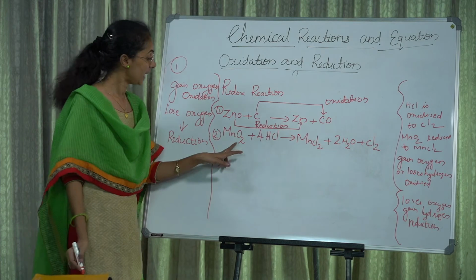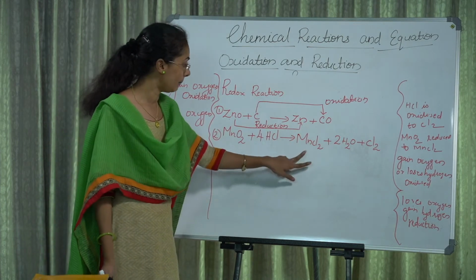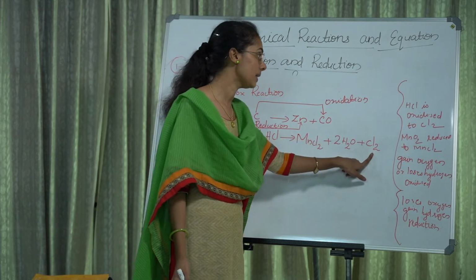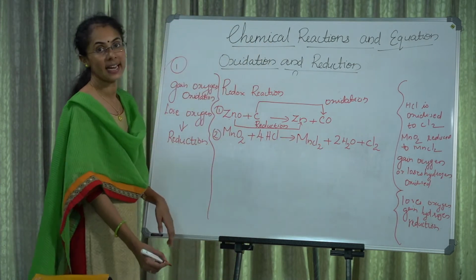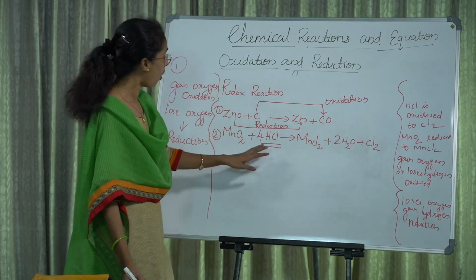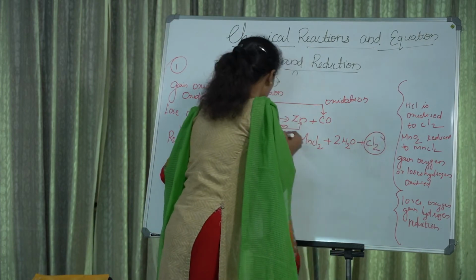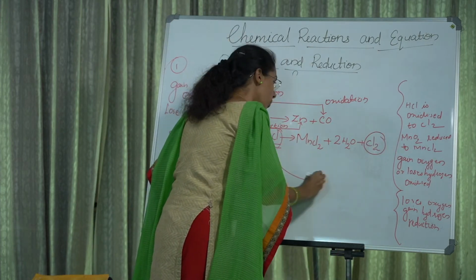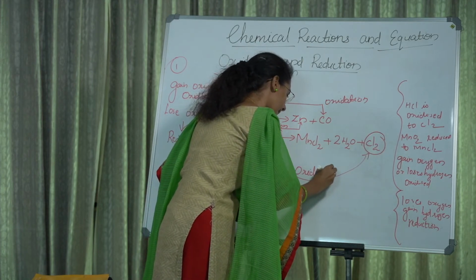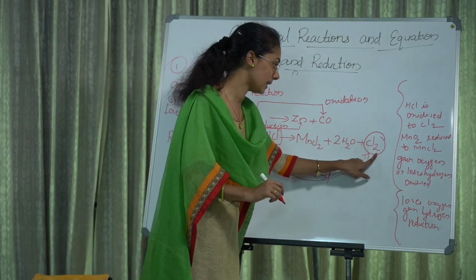Then in the case of number 2, MnO2 plus 4HCl gives MnCl2 plus 2H2O plus Cl2. In this case, HCl is oxidized to Cl2.